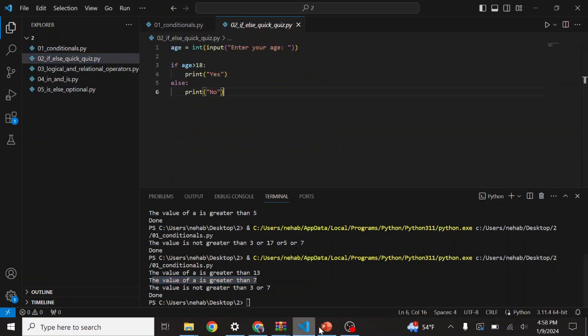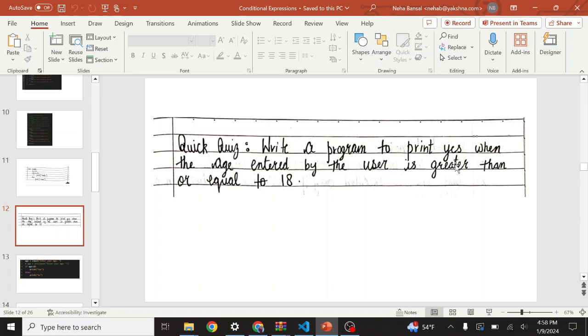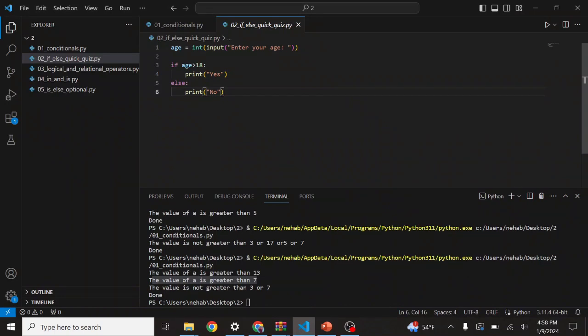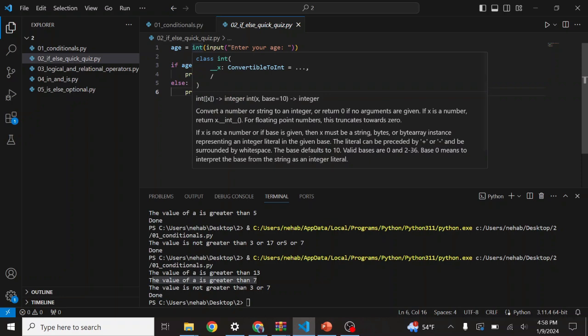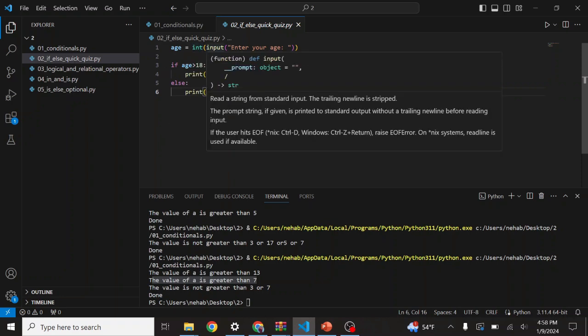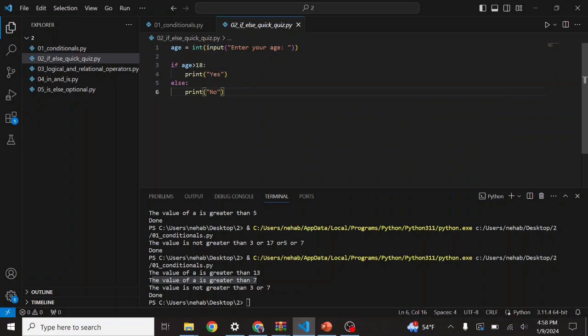Okay, so the question says: write a program to print yes when the age entered by the user is greater than or equal to 18. Age is an integer, so we have to use the integer function, as mentioned in the previous class. And then you have to use the input function. For the input function, please refer to my chapter 2. It's a very important function. Please go to that chapter and then you can use that function.